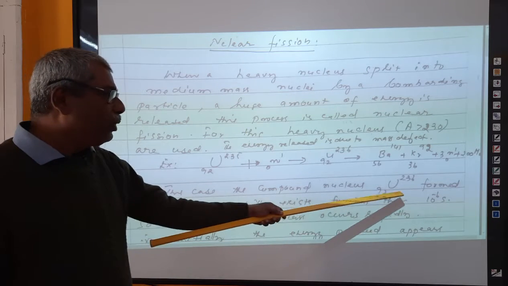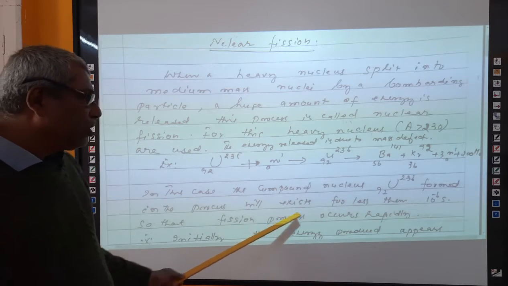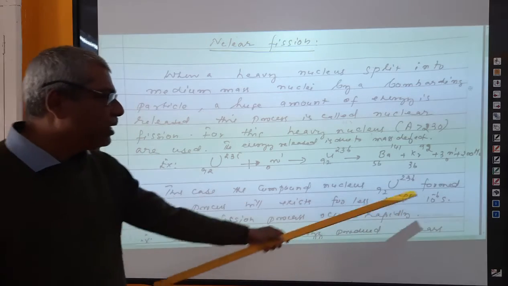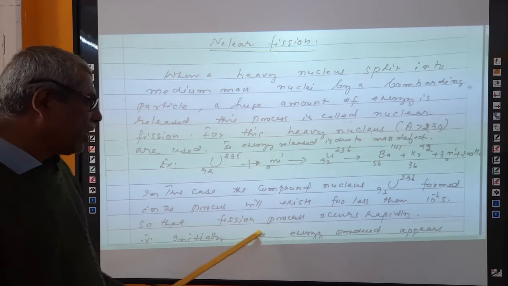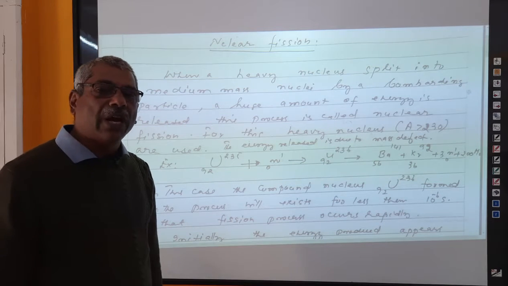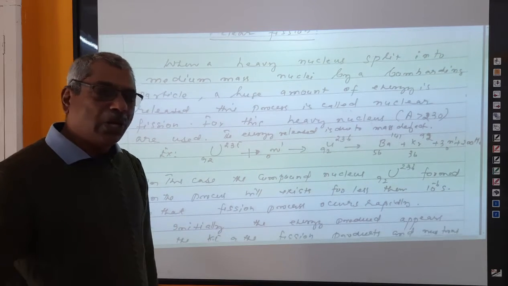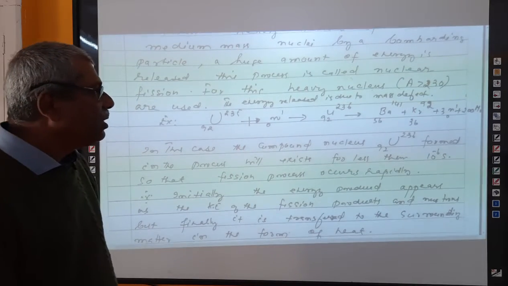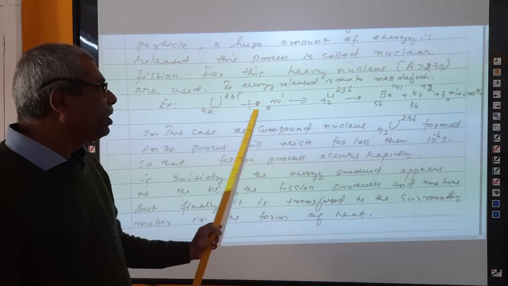This is a compound nucleus formed. It will exist only for a very small duration, even less than 10 raised to minus 6 seconds. So the fission process is a very rapid process. Nuclear fission is a very rapid process. So this is a very simple equation we have seen.